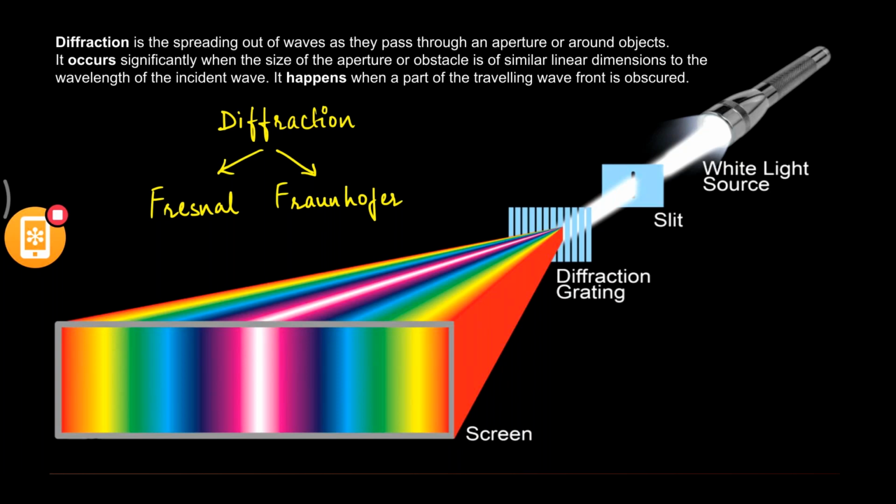But for now, you have to understand that there are two types of diffraction, Fresnel and Fraunhofer, based upon the type of waves, whether round or linear. You should understand this by looking at the diagram itself. Is it clear?